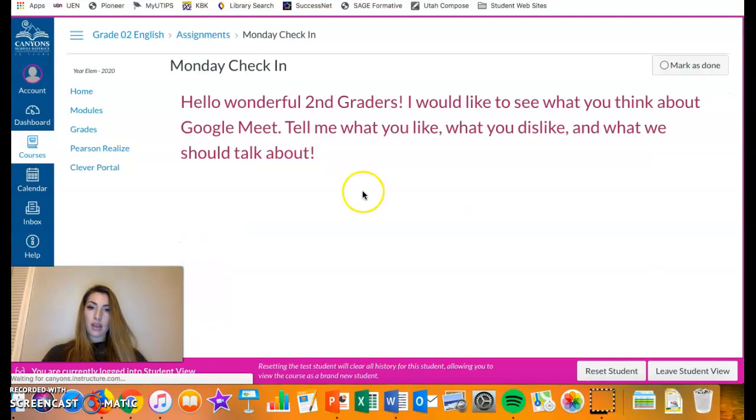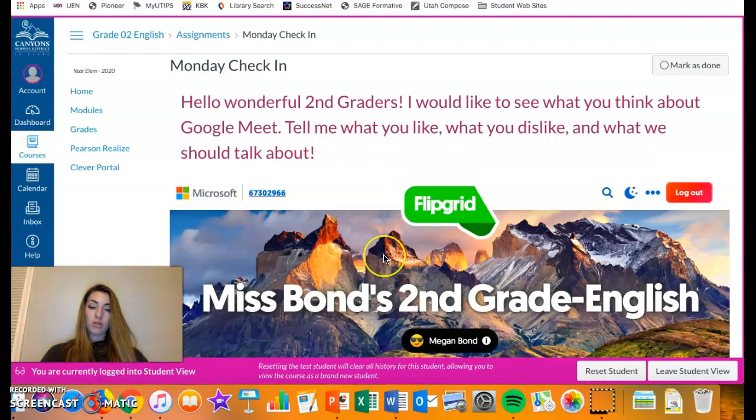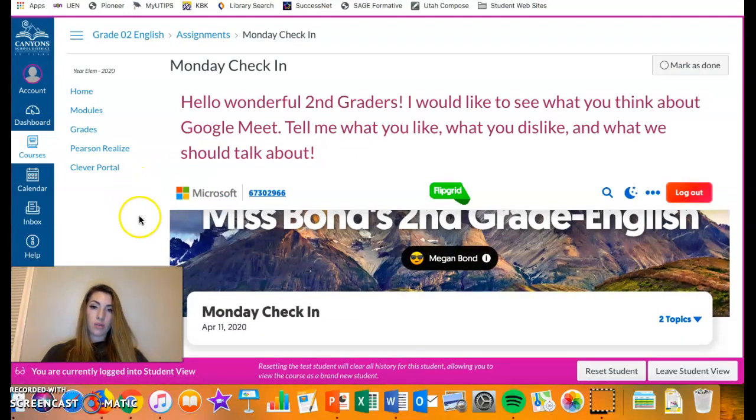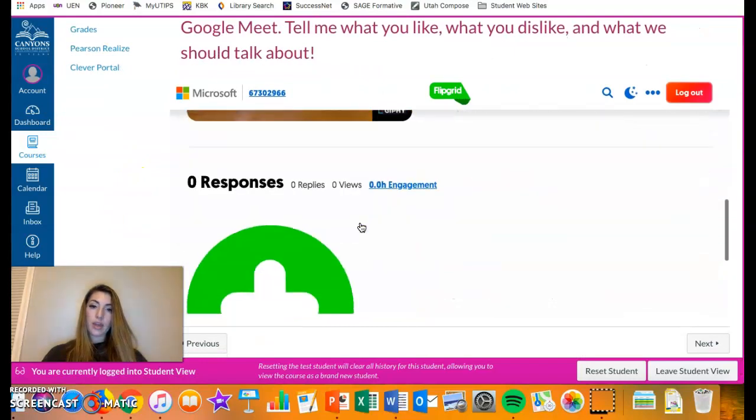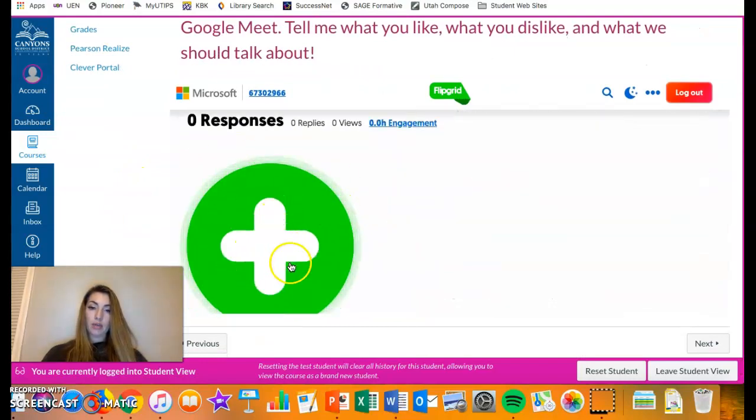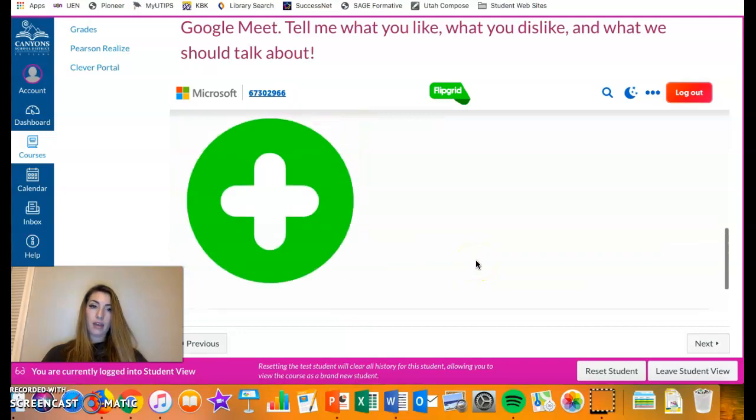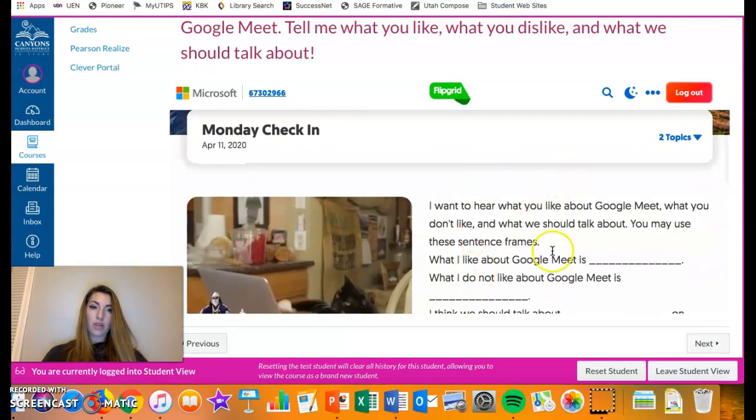So then I can click next, and then I'm going to have them do a Flipgrid. So this is exactly what we've been doing before. I can go ahead and do their Flipgrid, add it here with the green plus, they add that, and then the prompt is right here for them.